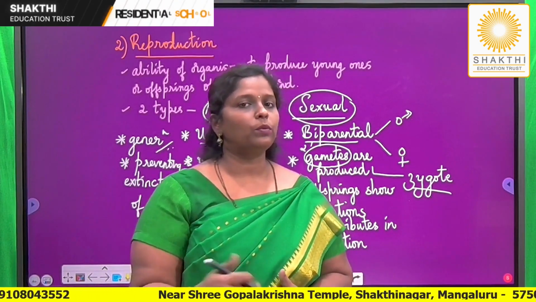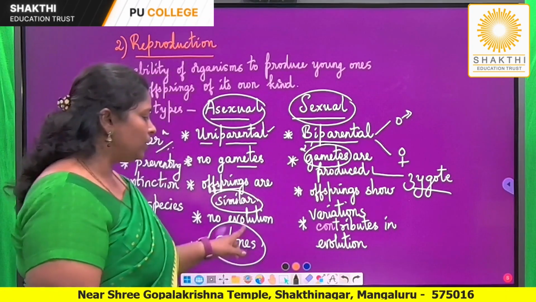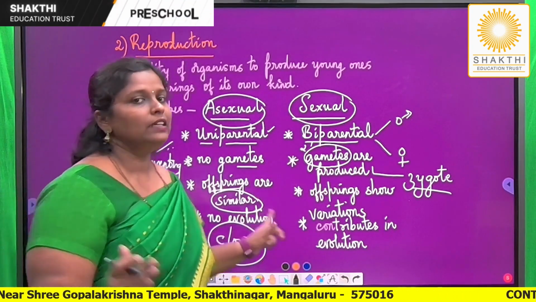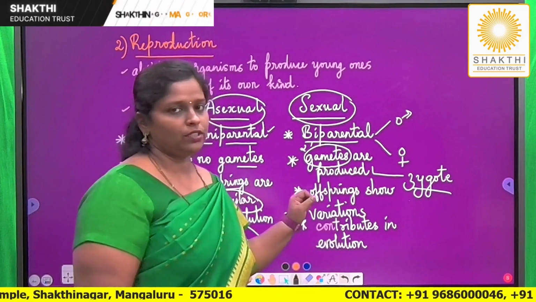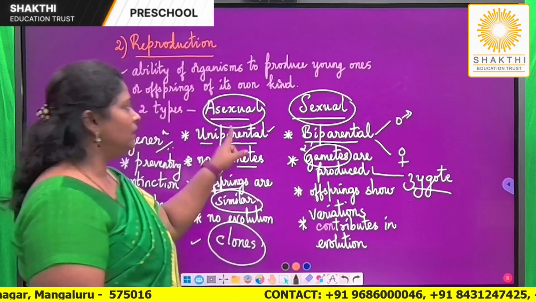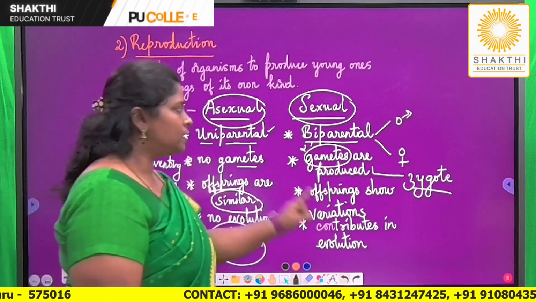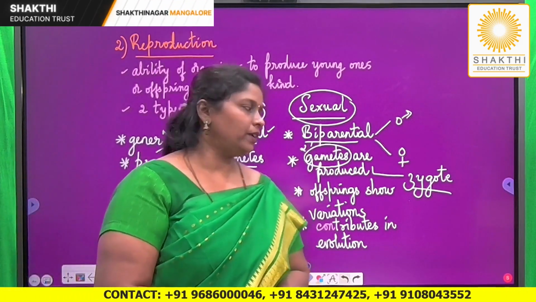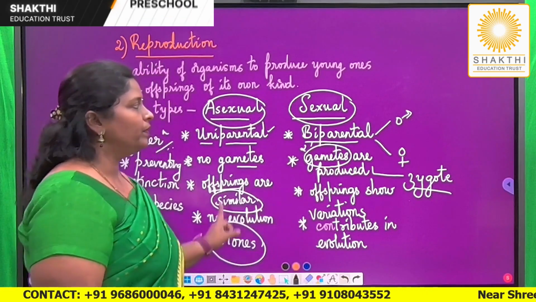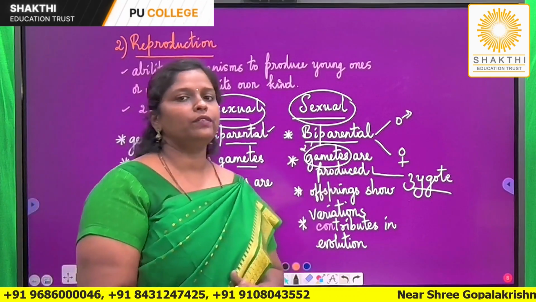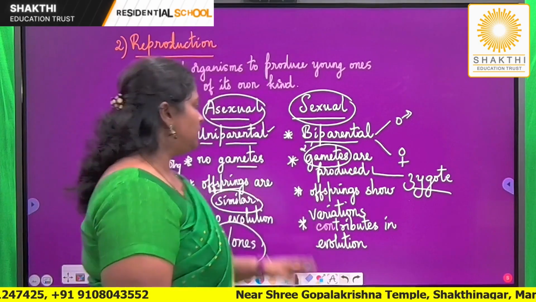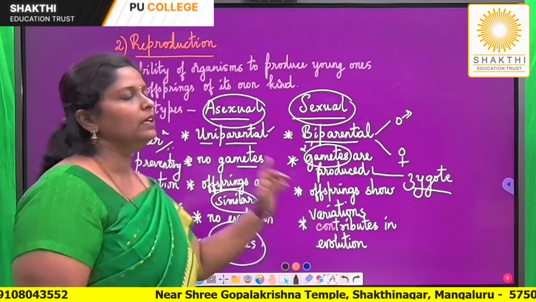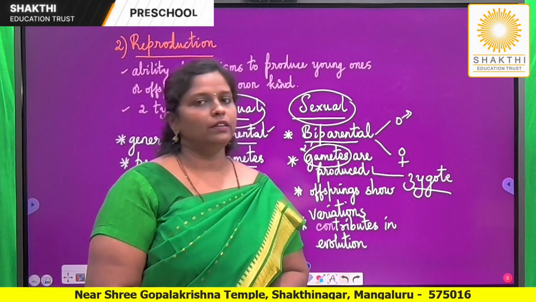Some theories support this concept. If evolution has to take place, differences in organisms must be there. Differences are called variations. Variations are missing in asexual reproduction. It is present in sexual reproduction. So when I compare the two, the one which is responsible for evolution is definitely sexual reproduction. So these are two basic differences between asexual and sexual reproduction.